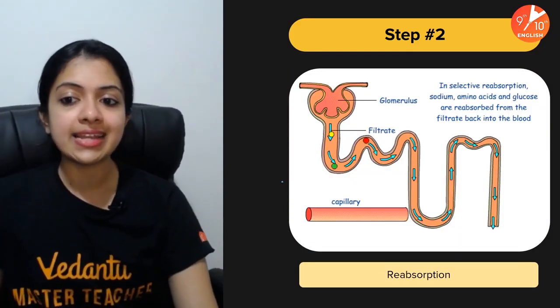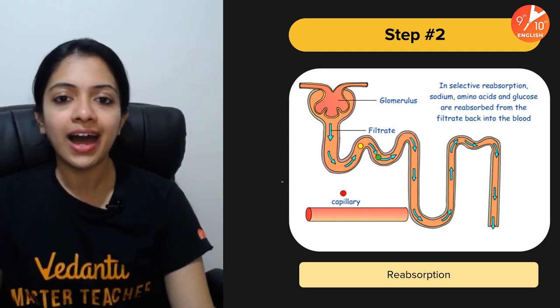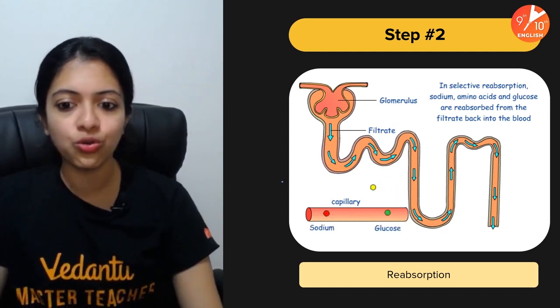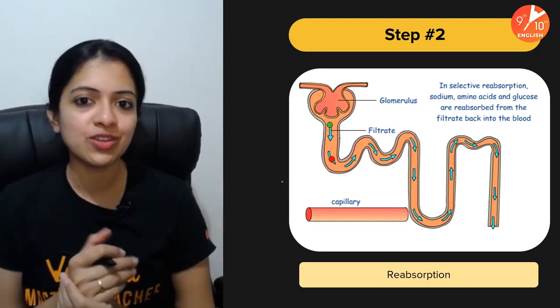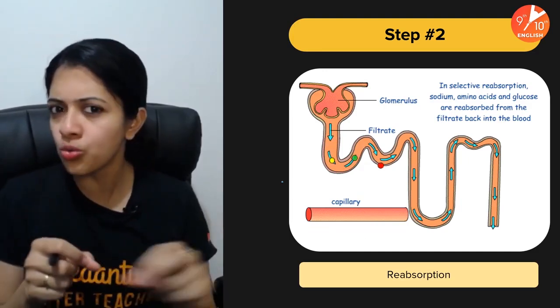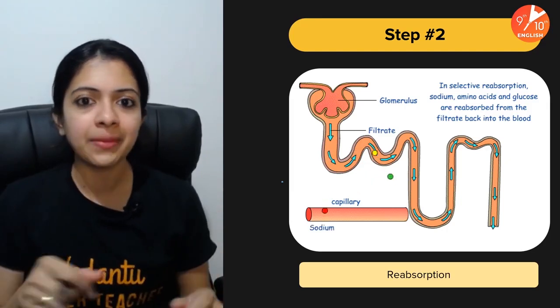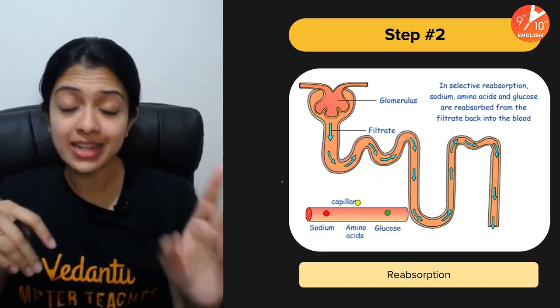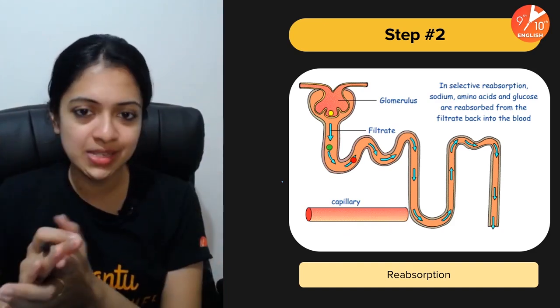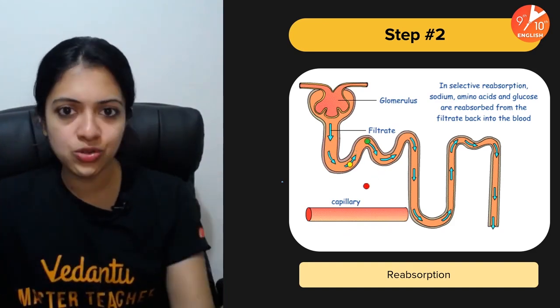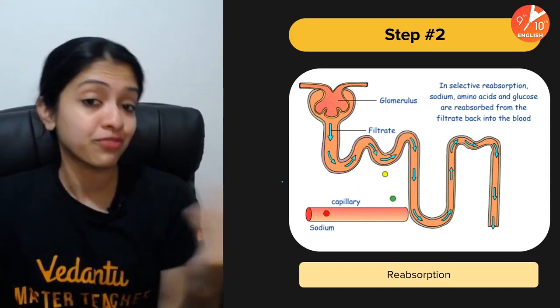Following this would be selective reabsorption, wherein, remember the analogy which I always tell you, all the useful substances are taken back, reabsorbed back into the blood. Remember that cleaning your room and your mummy and your grandma are coming and examining what you have thrown out. That's the analogy that I always love giving for the concept of urine formation. So check it out on the Bio Bites series if you don't know what I'm talking about.